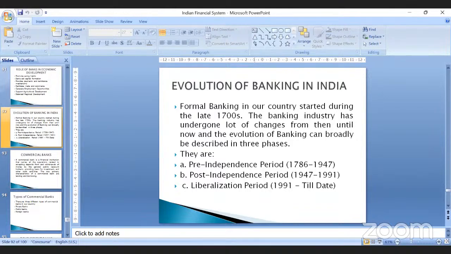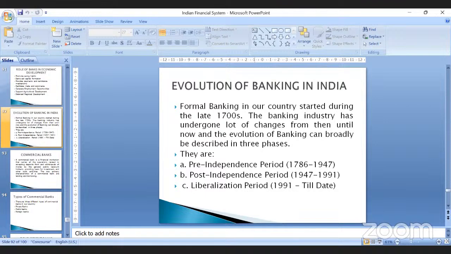which was established in the year 1770, right? Which was located in India's capital. The then capital was Calcutta. In Calcutta, the first bank was established, which was Bank of Hindustan. But this bank failed, right? It could not be operated successfully, so it had to close down its operations in the year 1832.